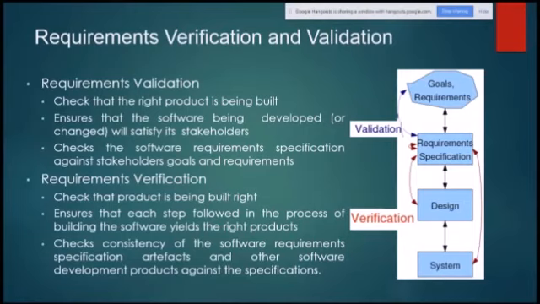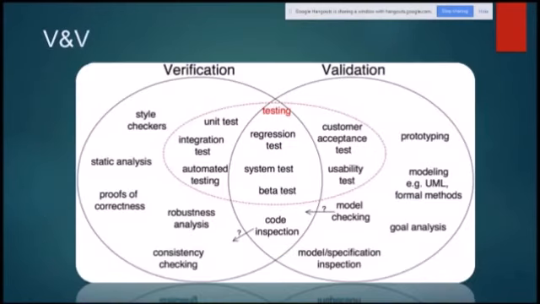It ensures that each step followed in the process of building the software yields the right products, and checks consistency of the software requirements, specification artifacts, and other software development products against the specifications. So what specifications were mentioned, what details were mentioned, have we developed the same software, what was expected out of that? That is actually verification. So this is validation and verification, the difference between the two.